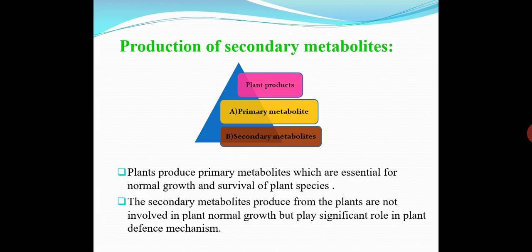But what is the role of secondary metabolites? The secondary metabolites produced by plants are not involved in normal growth, but they play an important role in the plant defense mechanism.